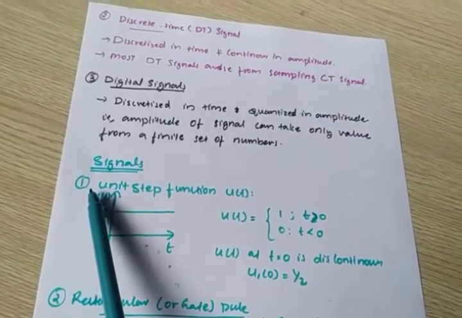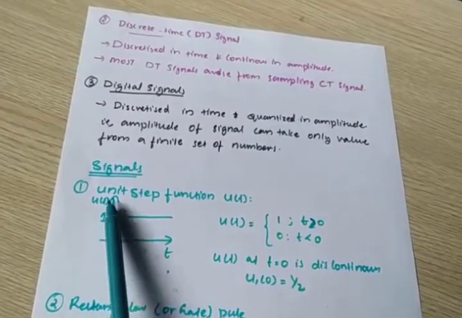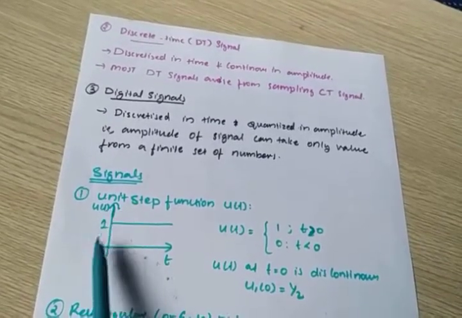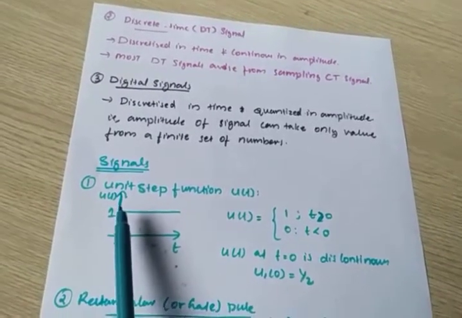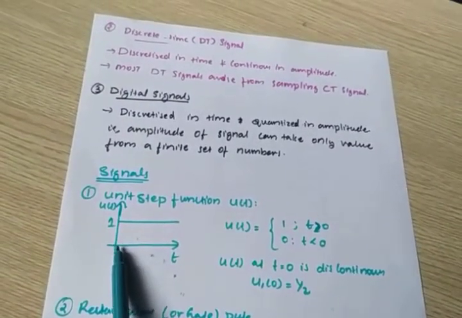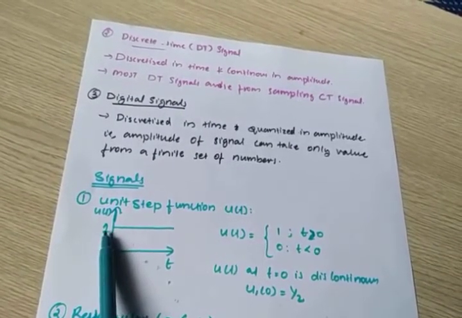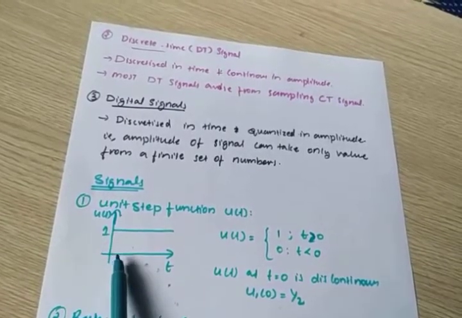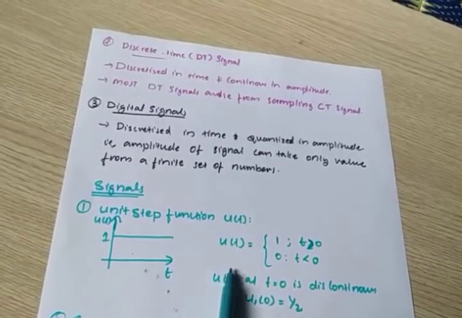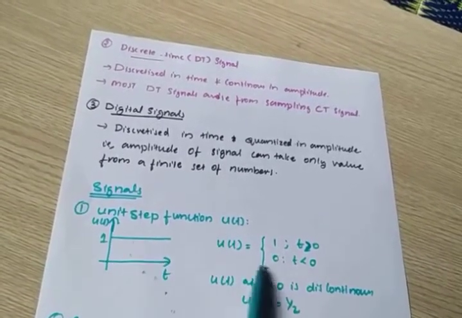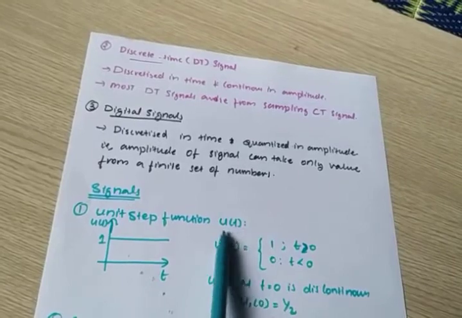In signals, first one is the unit step function. See, this is the diagram for the unit step function u of t. This is the amplitude axis, this is the time axis. By looking at it we can understand that as time increases, amplitude is constant, and the amplitude is 1 volt. From 0 the time varies continuously to infinity, and for all values the amplitude is constant. So that is the step function.